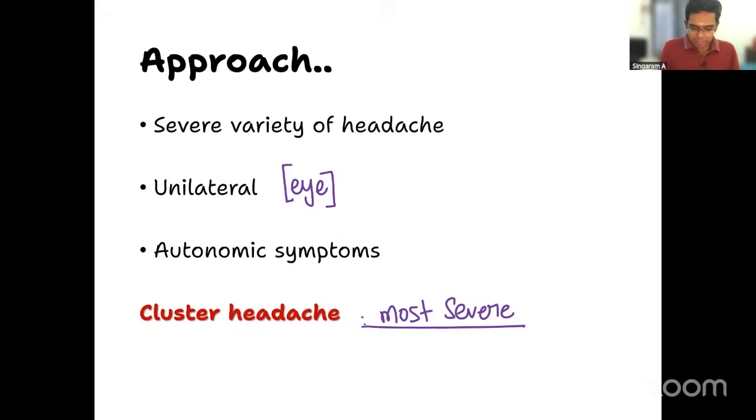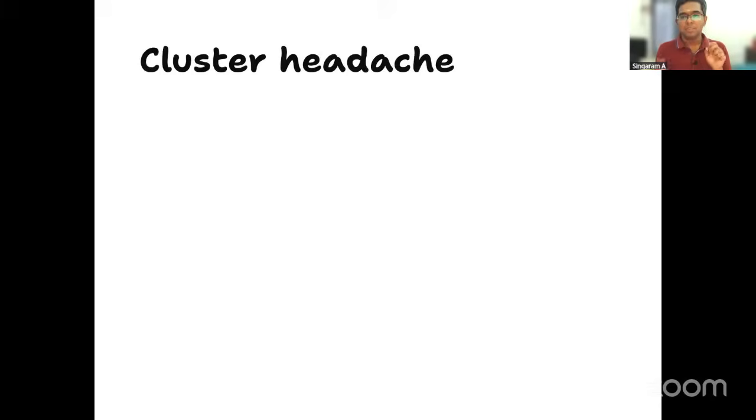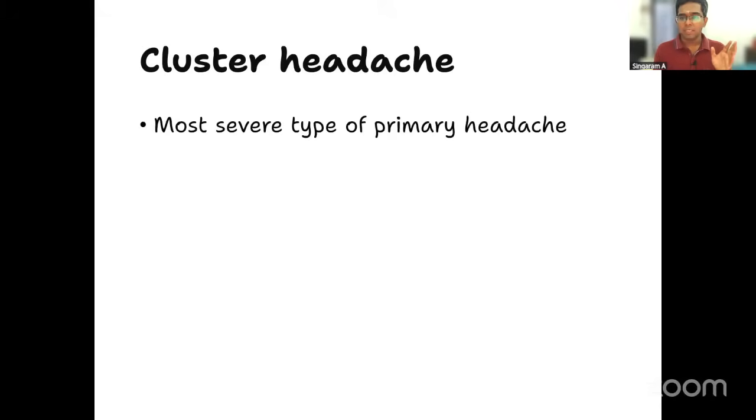Not only that, cluster headache is more common in males compared to females. That can also be a clue in your questions. Migraine headache is also unilateral, but it involves one full side of the face, a very important point. I'll show the picture shortly. And migraine is more common in females. So our diagnosis is cluster headache. Let's quickly go through some important points. Number one, it is the overall most severe type of primary headache. Number two, the location, as I already told you, is surrounding the eye, or periorbital.